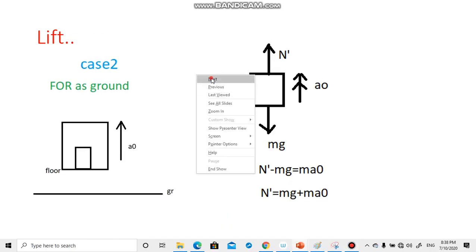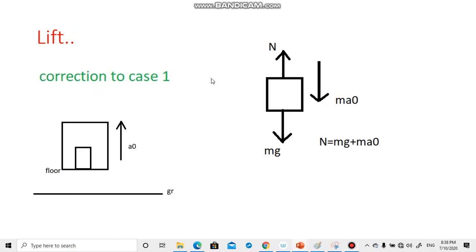So let us understand the concept of pseudo force with the help of a lift example. When I was talking about this inertial and non-inertial frame, suppose you are moving in a car. While you are inside the car, you don't feel any acceleration, you don't feel any force on you, right?